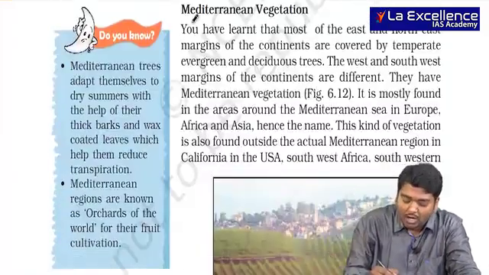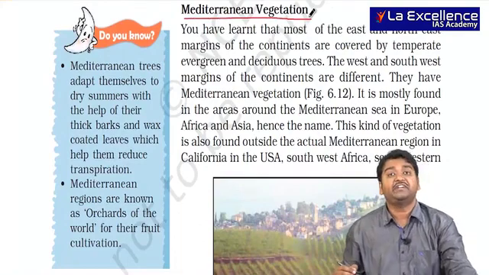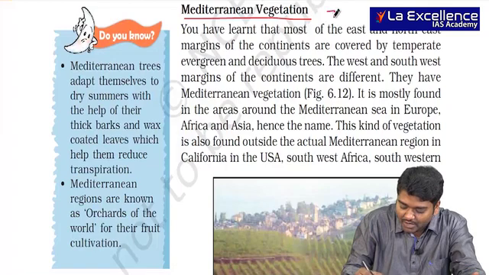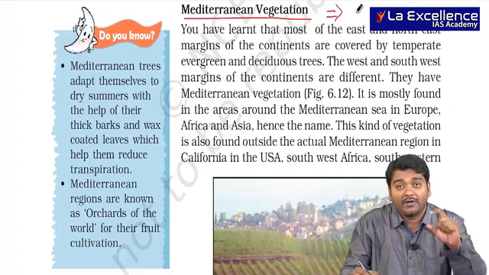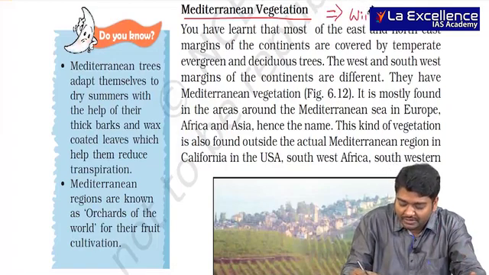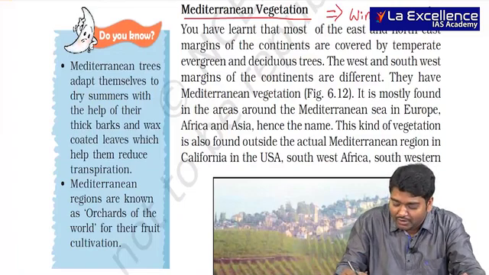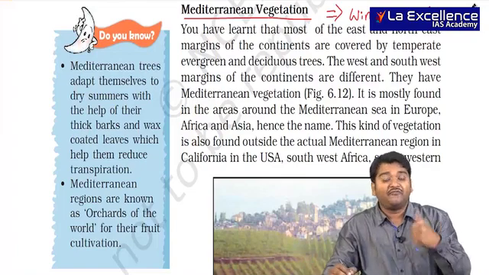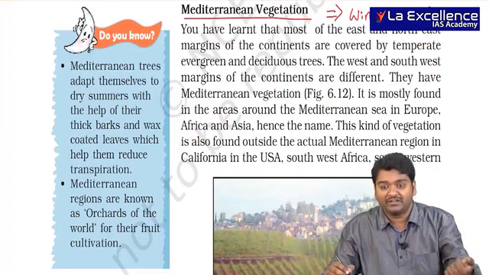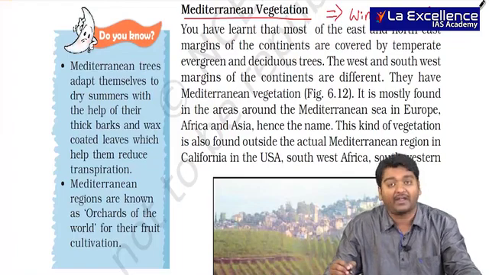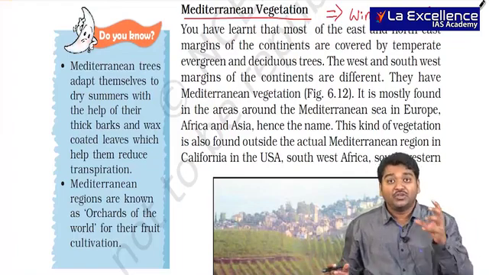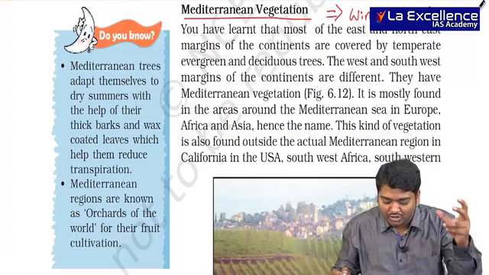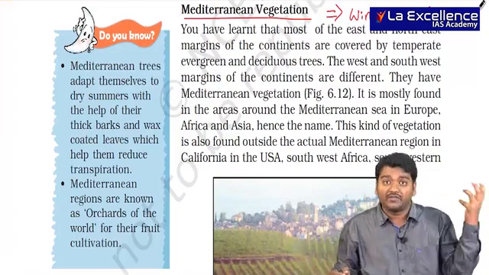Then along the Mediterranean Sea, we get Mediterranean vegetation. The peculiarity of this is that you usually see rainfall in winter and it will be dry during summer. In India, rainfall is in summer and winter is dry. But in Mediterranean region, winter rainfall, summer dry. Because of this, what happens? Usually, wine and other orchards are grown. They are also known as orchards of the world.